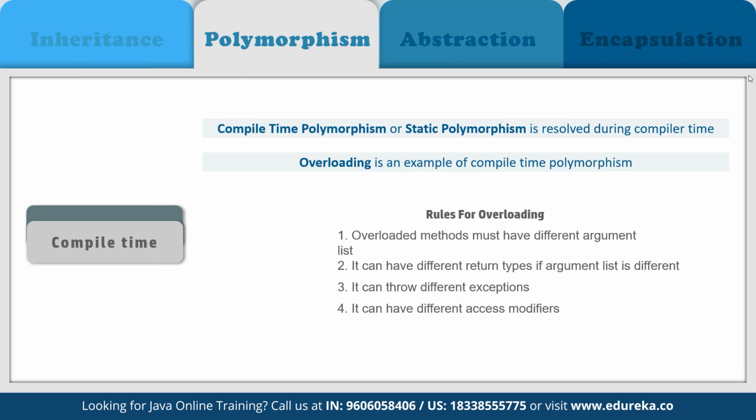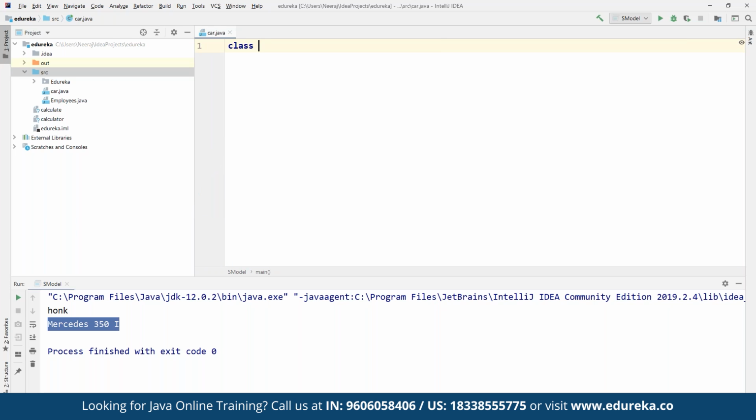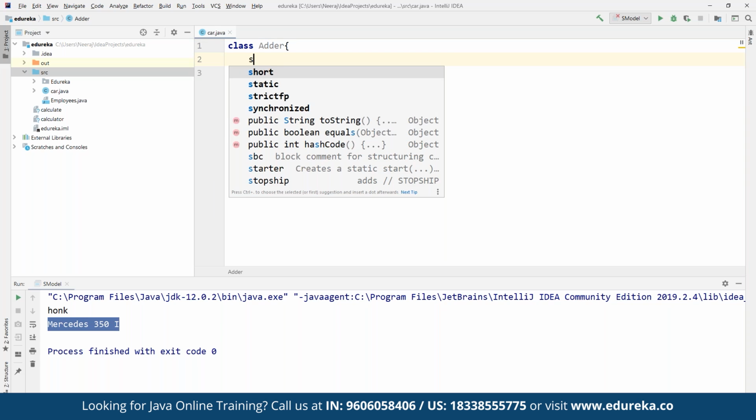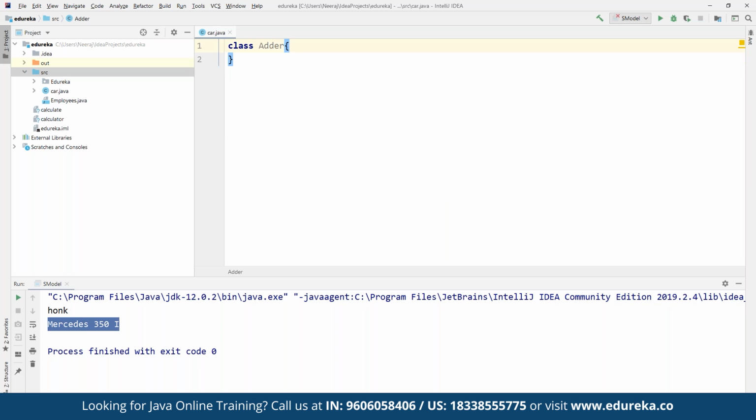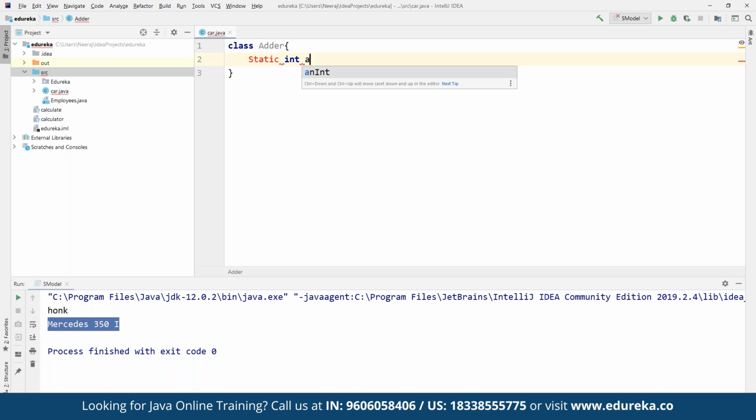For that, we can come back to our IntelliJ. Let's say here we define a class by the name of Adder. In this Adder class, we define a static int add method, where we create two different integers, int a and int b.